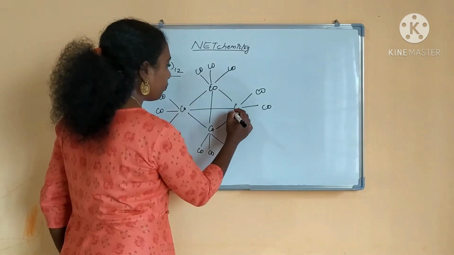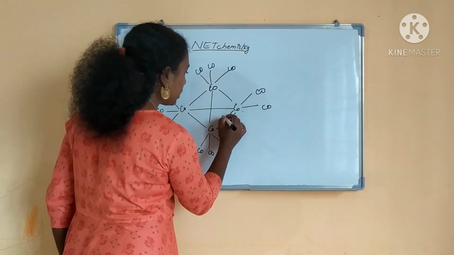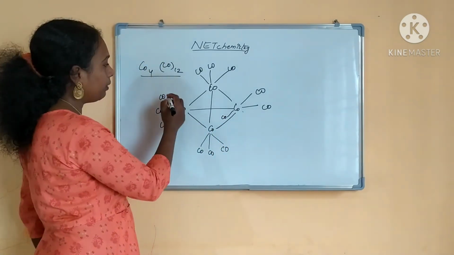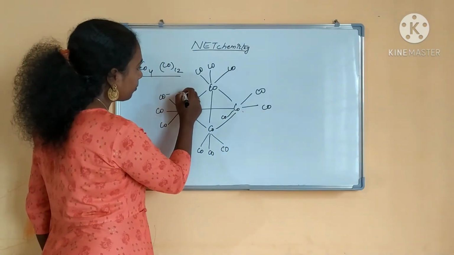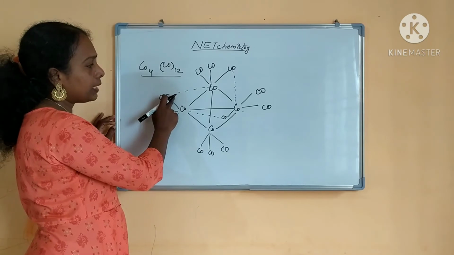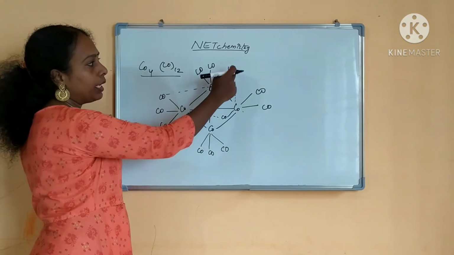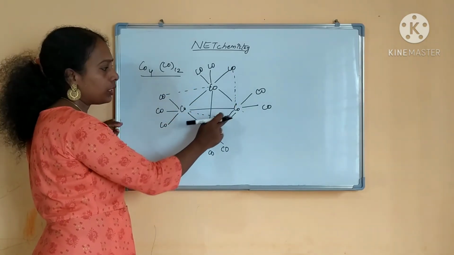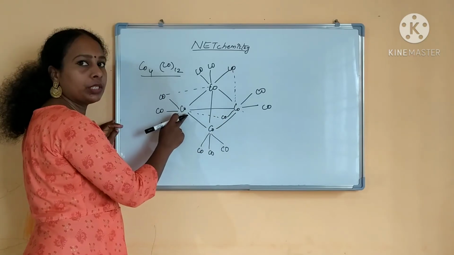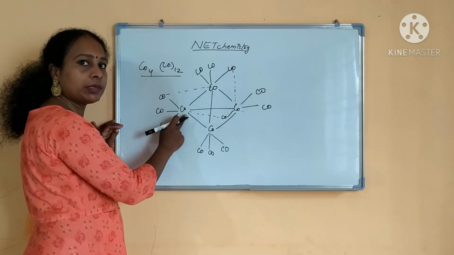So I am writing 1 CO inside, because there will be a bridged carbonyl. How will it be bridging? 3 bridgings are there. See, this CO has bridged to this cobalt, this carbonyl has bridged to this CO, and this CO has bridged to this carbonyl. This is the way it has bridged and formed.